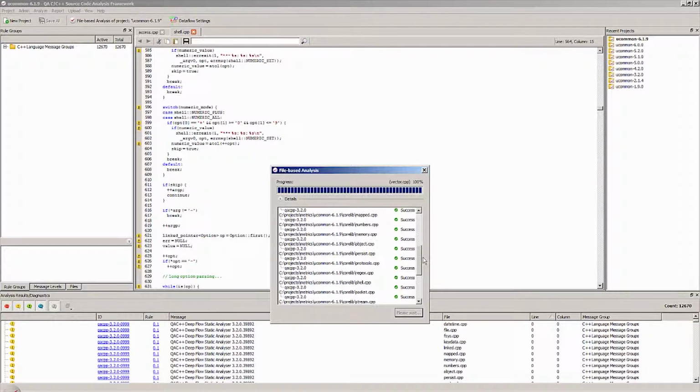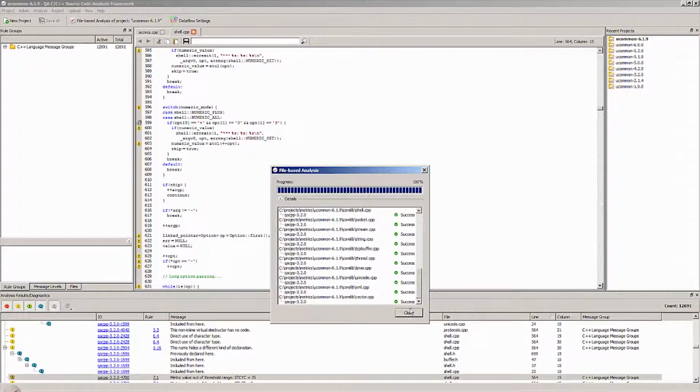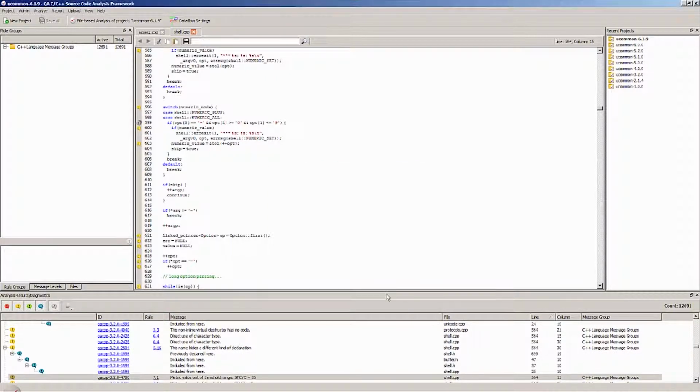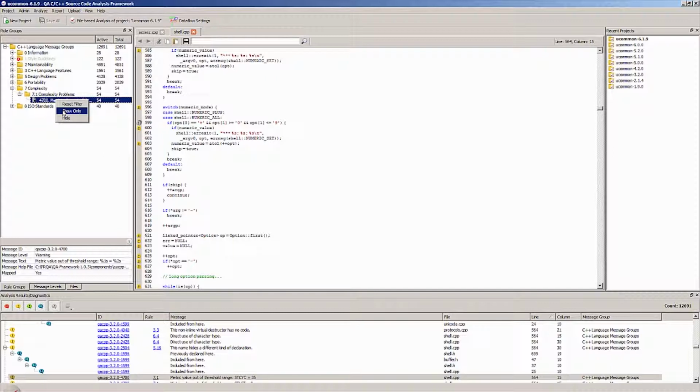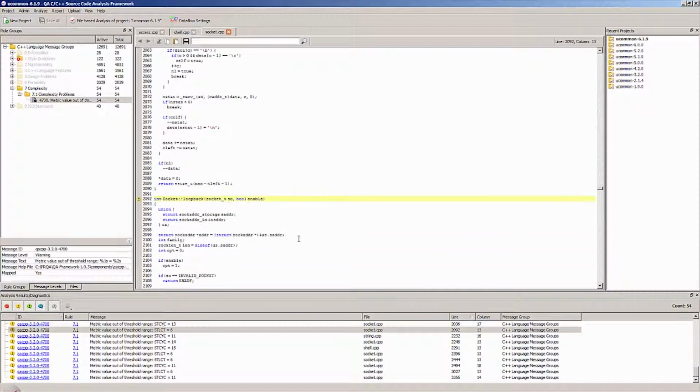So we can just have a look at how we did there, and all of the code has been analysed successfully. So let's go and have a look at our metric messages this time. And we can see we have some for STLCT as well. So we can click on there and go and have a look.